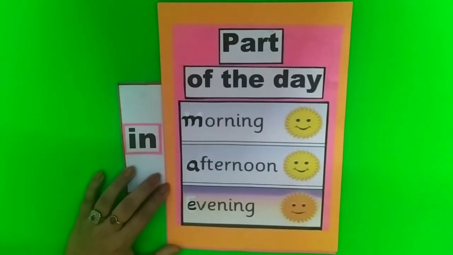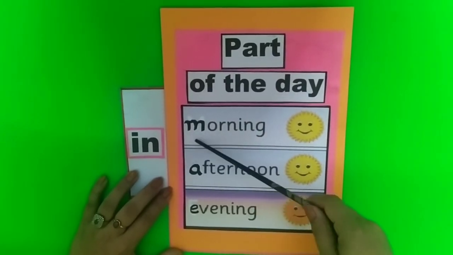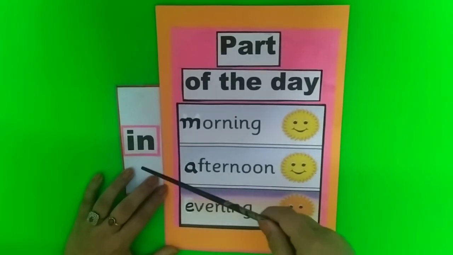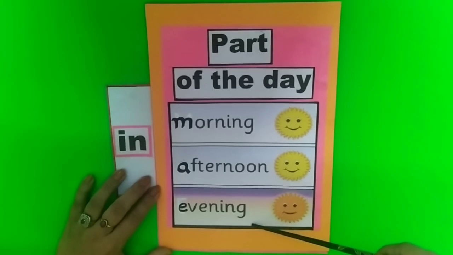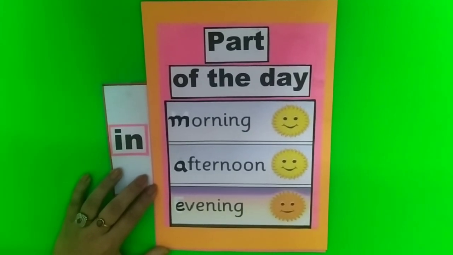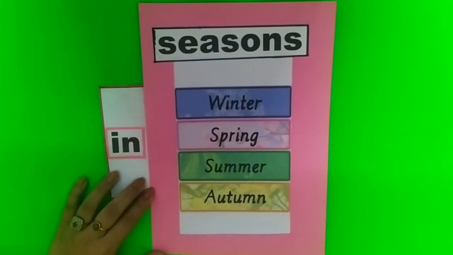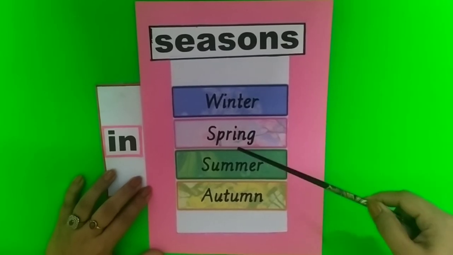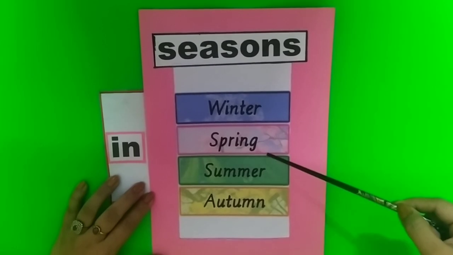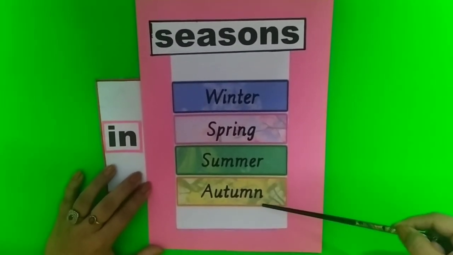Preposition in is also used before part of the day, like we say in the morning, in the afternoon, in the evening. So in is used before part of the day. Students, in is also used before seasons, like in winter, in spring, in summer, in autumn.